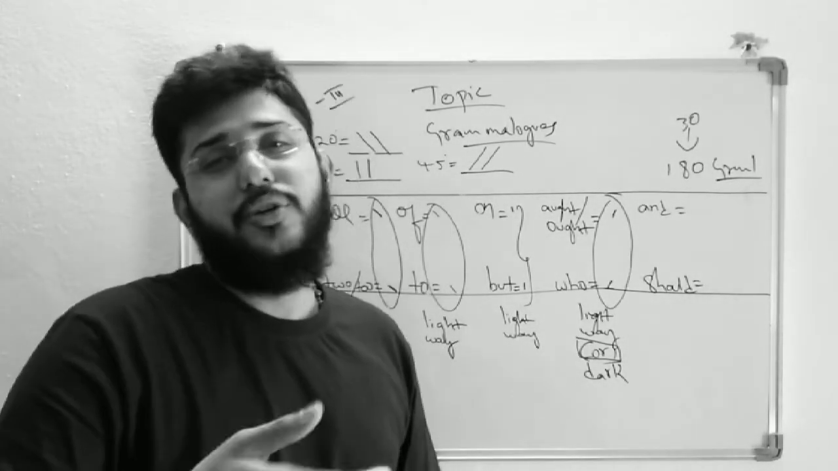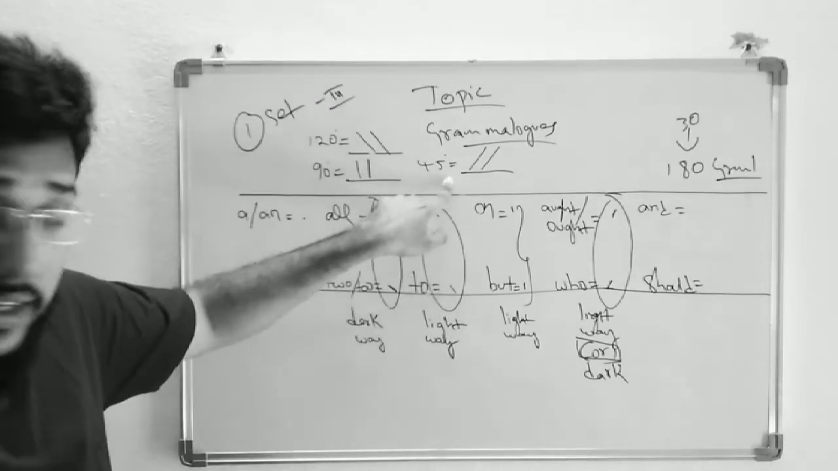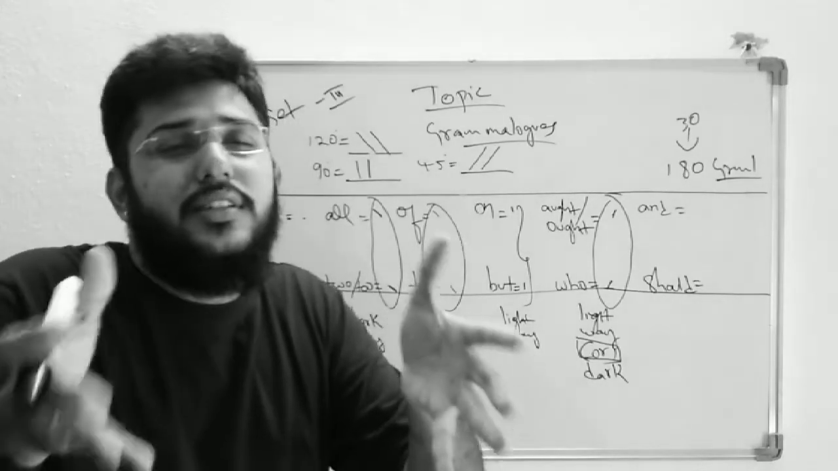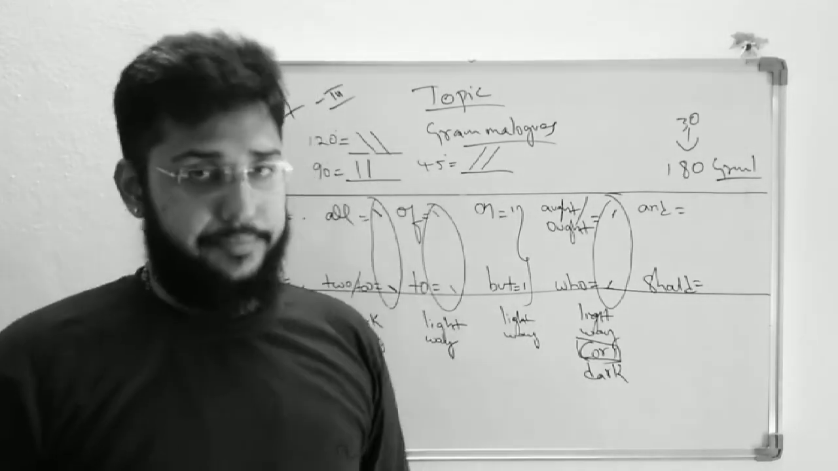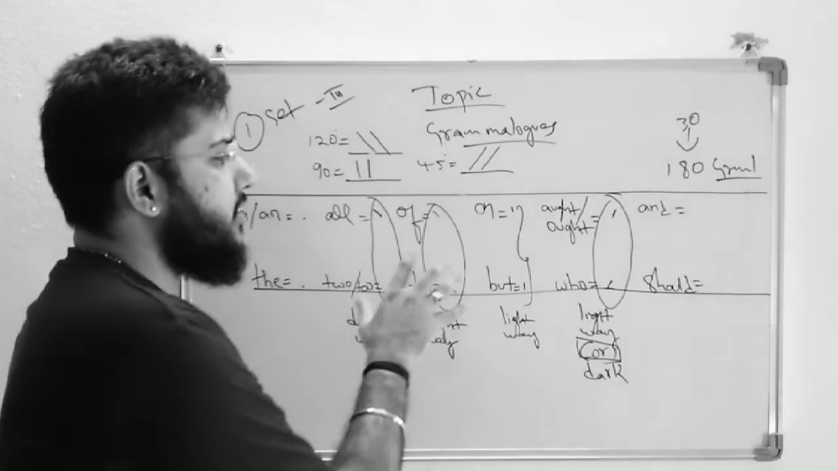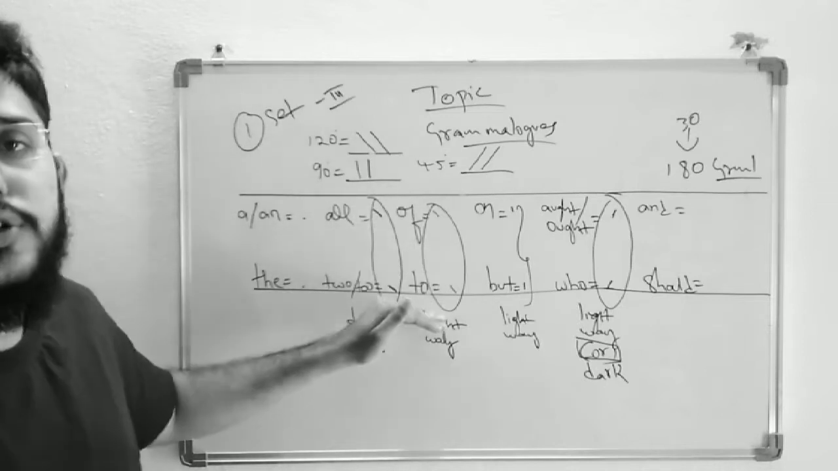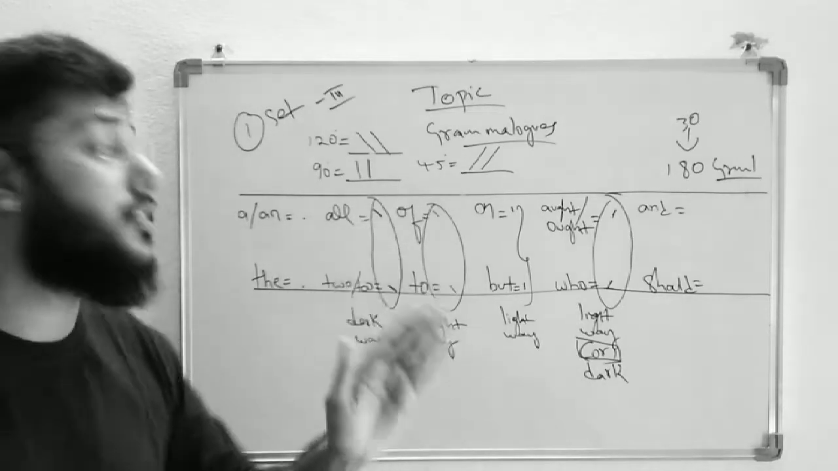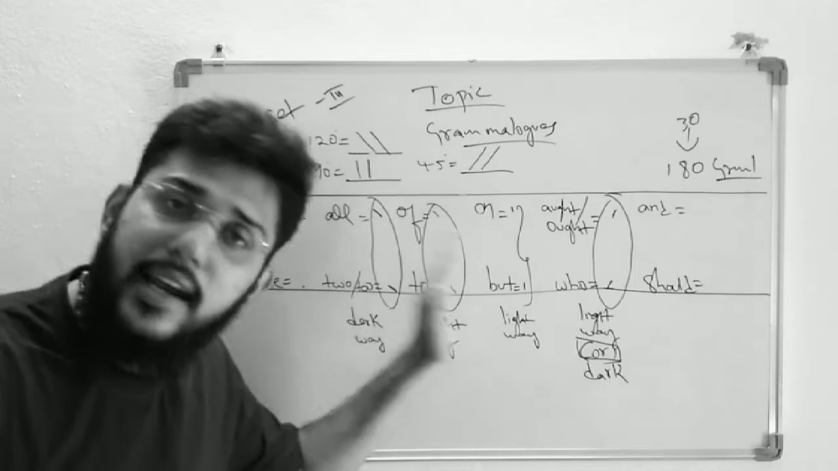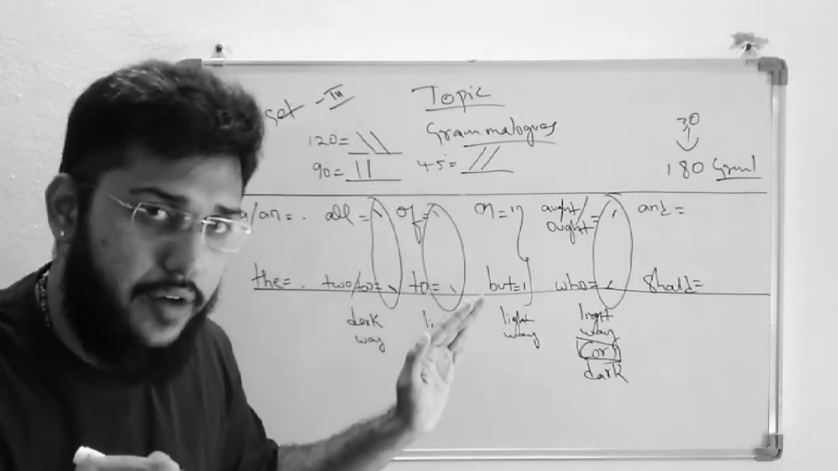So what is this and should? Very simple. We have done 120 degrees, 90 degrees, 45 degrees. And why are we using these degrees? Because to remember. If you are not remembering these degrees, you cannot write these grammar logs. So make sure that all to, off to are 120. The only difference is the dark and light.